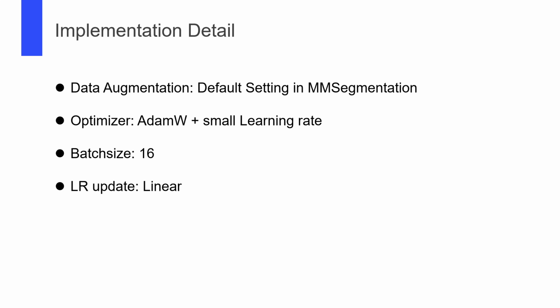In addition, we apply random color transform, including random brightness, random contrast, random saturation, and random hue transform. Apart from data augmentation, we use an AdamW optimizer, batch size 16, and linear learning rate update rule.